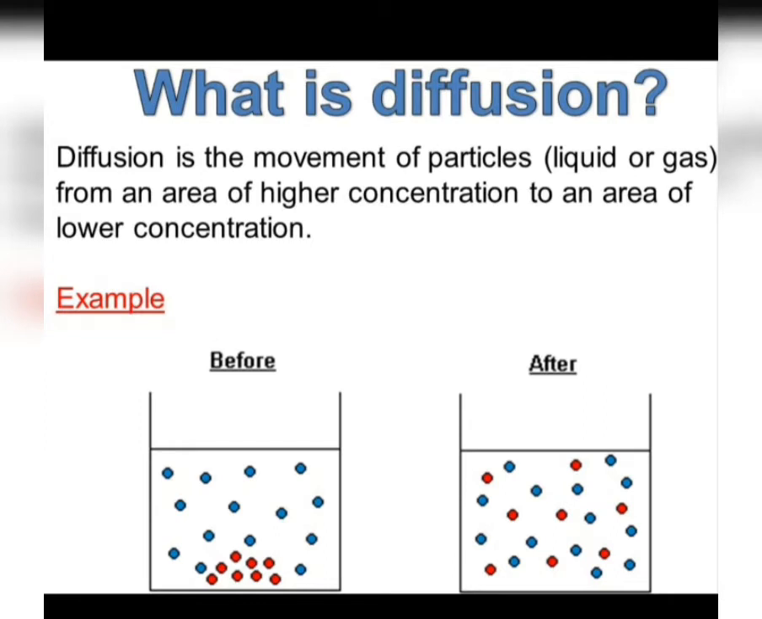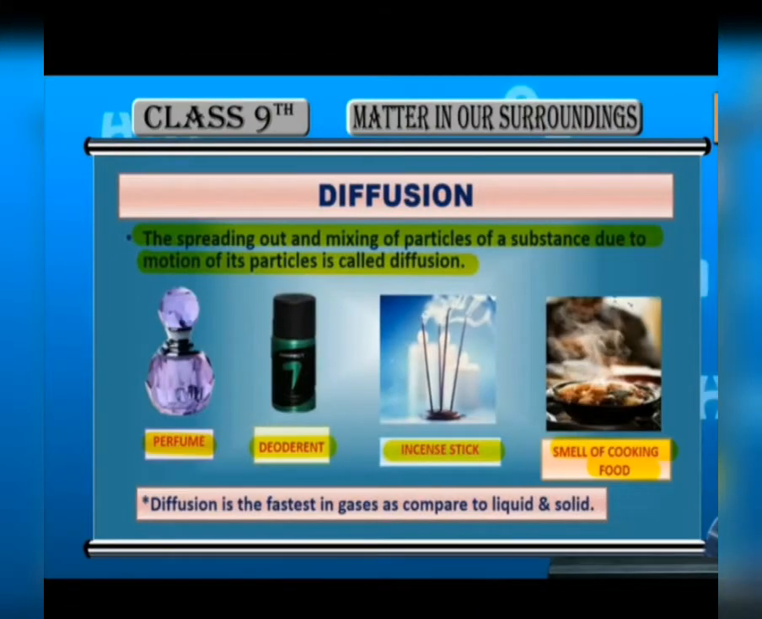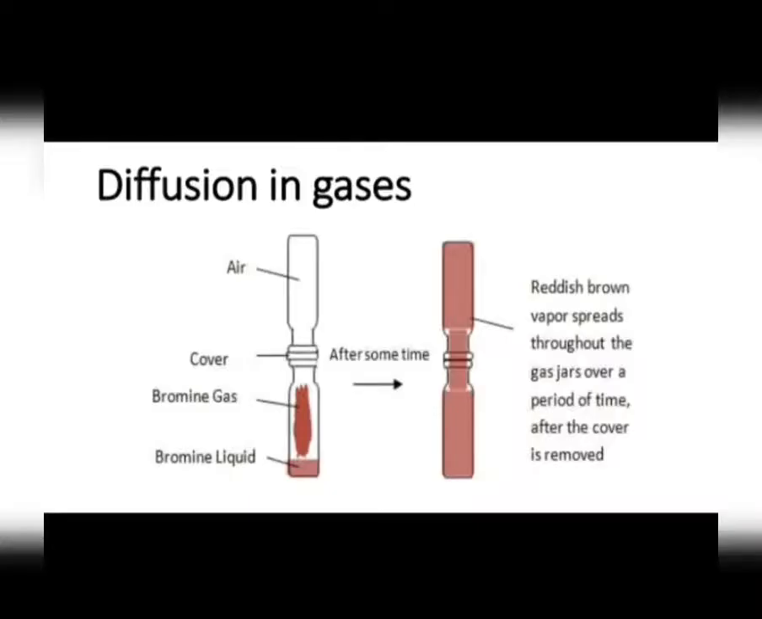What is diffusion? Students, diffusion is the movement of particles, liquid or gas, in fact solids, from an area of high concentration to an area of lower concentration. Or we can say that it is the spreading out and mixing of a substance with another substance due to the motion of its particles. So basically, intermixing of the particles of matter is known as diffusion. The diffusion of one substance into another goes on until a uniform mixture is formed.